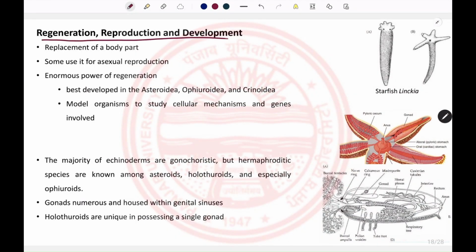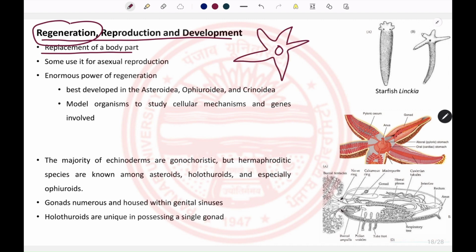Coming to the regeneration, reproduction and development in the case of echinoderms, the regeneration property in these animals is very enormous, which includes the replacement of body parts when they are under attack. So if we see a starfish and one of its arms is cut, the organism has the ability to grow it back when it has the central disc.